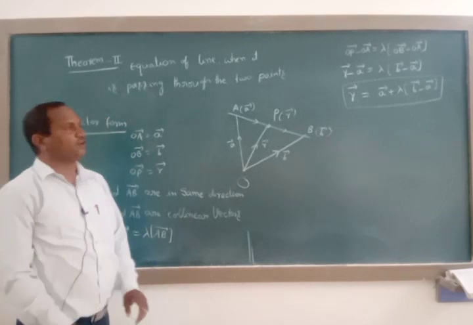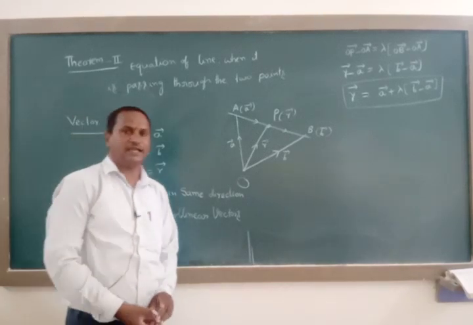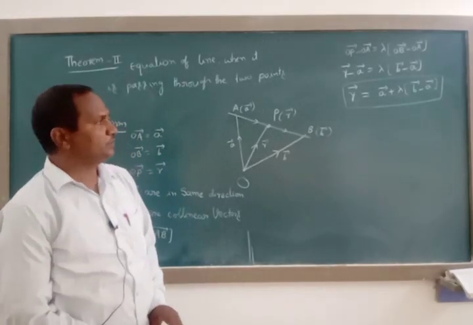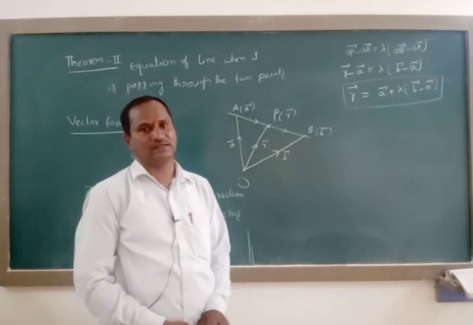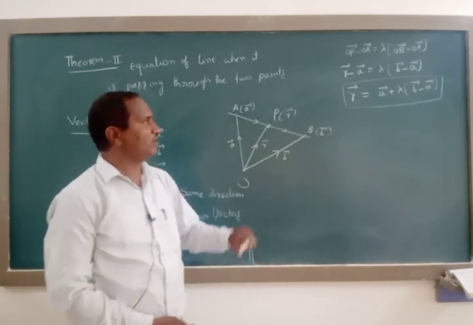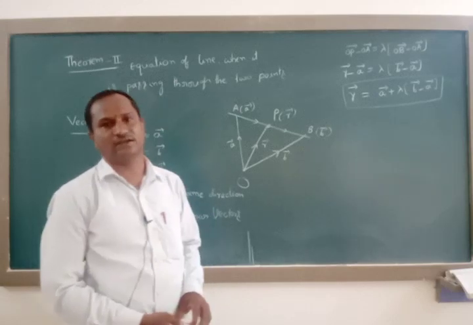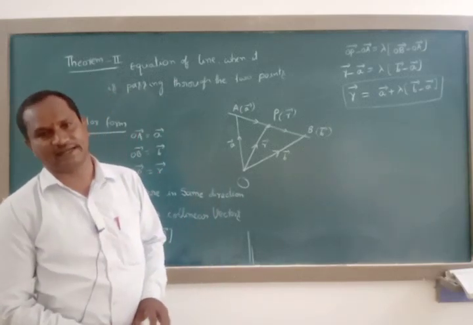We call this the vector form of the equation of a straight line. Whenever a line is passing through two points with given position vectors, this formula is useful to find the vector equation of the straight line.